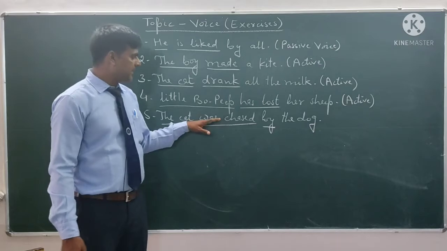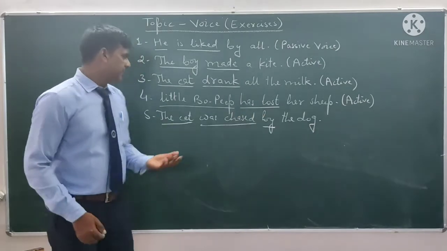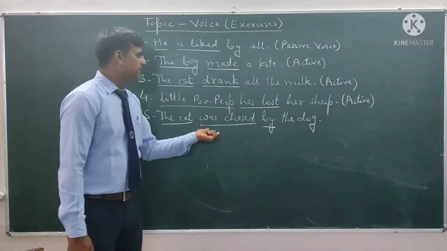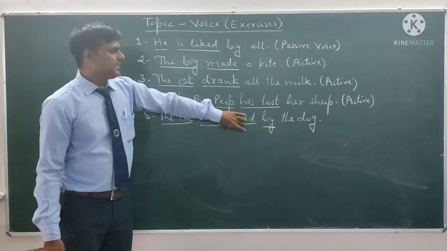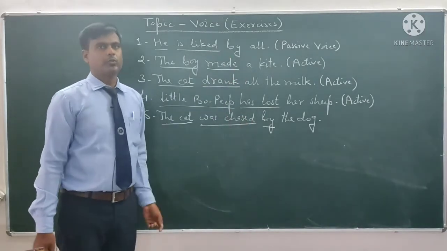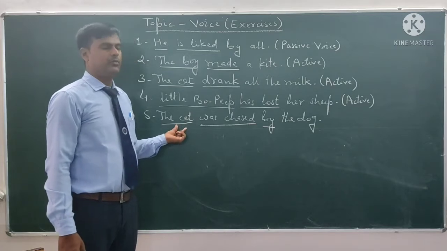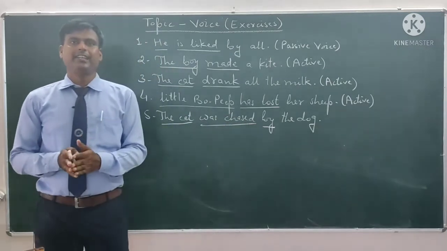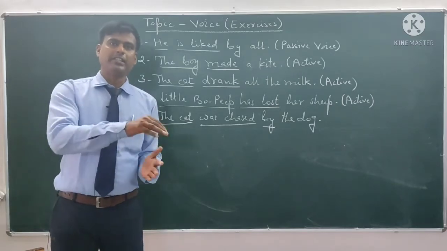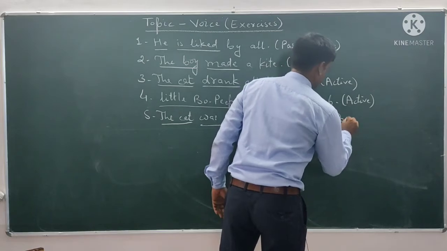We see that here is a helping verb and a main verb in third form, and by also, and the subject is passive. The cat was chased. The cat is not going to do this work, but it is someone else who is going to do the work. That's why the subject is passive. And here we see was plus third form of main verb. It tells us that this is simple past tense passive voice. Okay, so this is passive voice.